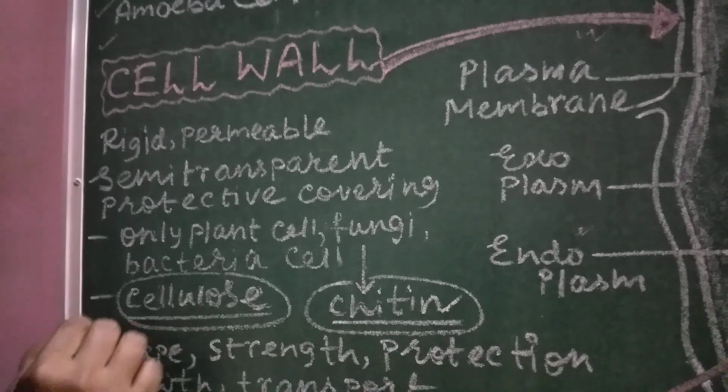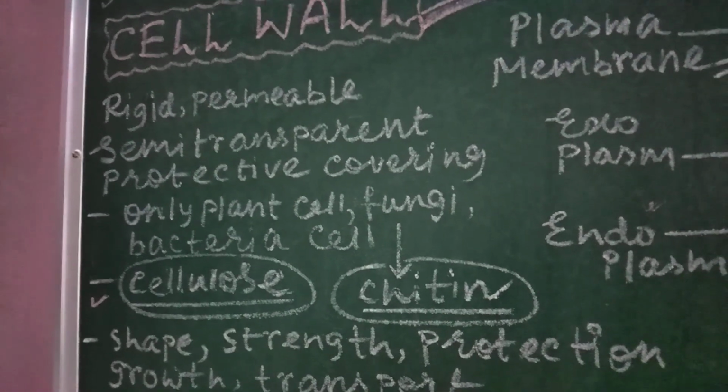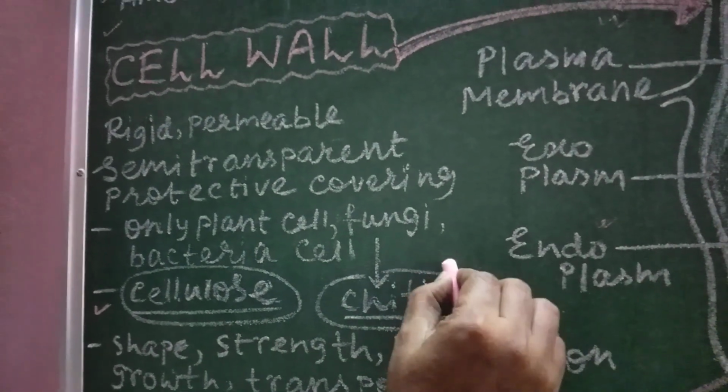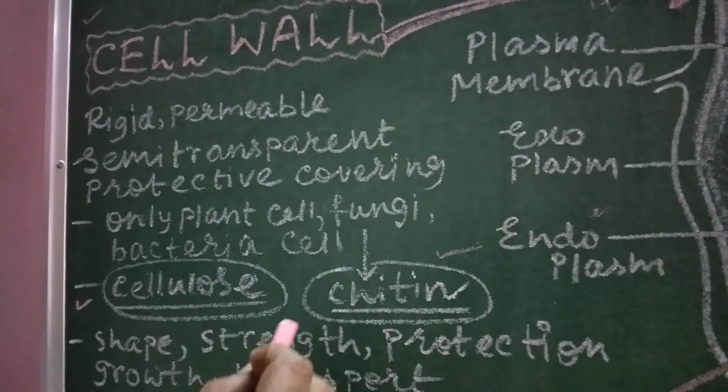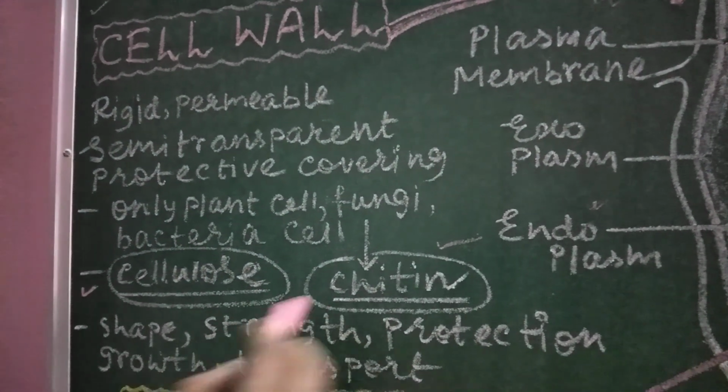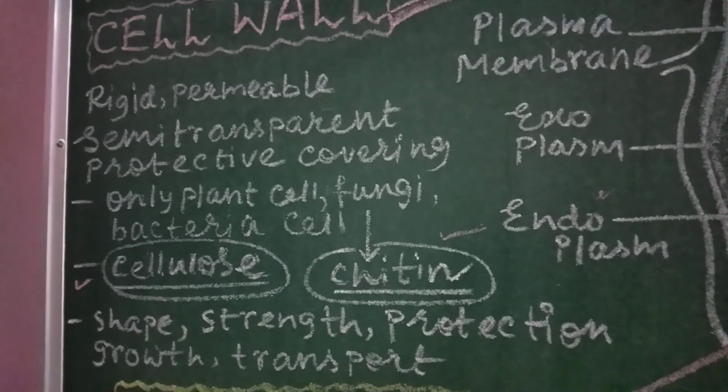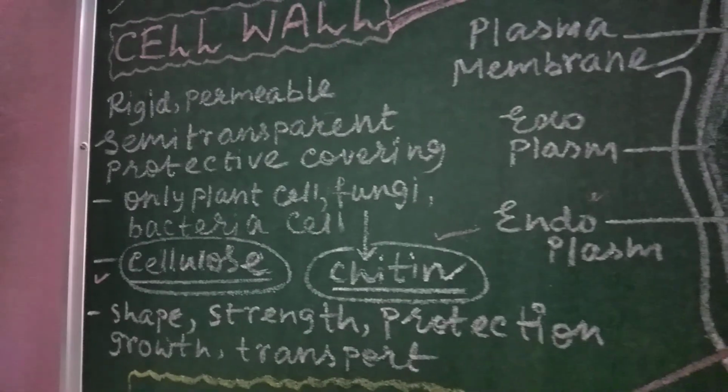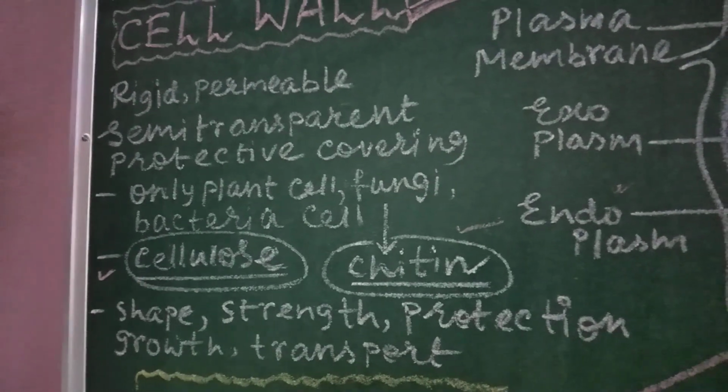It is mainly made up of cellulose. In fungi, the cell wall is made up of chitin. So this is special. Fungal cell wall is made up of chitin. The cell wall is also present in bacteria.